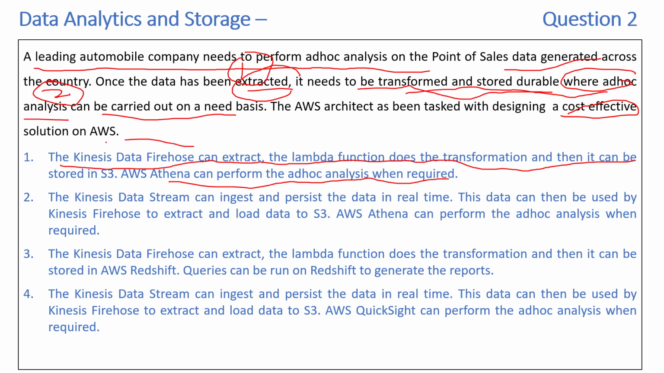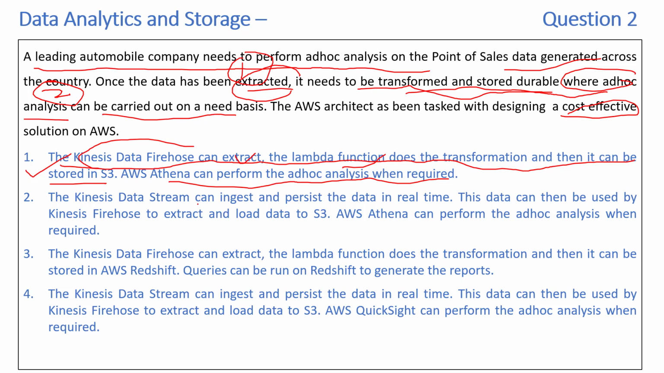This is what Kinesis Data Firehose does. It extracts the data, transforms it using the Lambda function, and then it can store it in S3. So this is a perfect use case for Data Firehose. Then for ad hoc analysis, you can use AWS Athena, which is a serverless solution. So this looks like a very good solution which meets all the requirements.